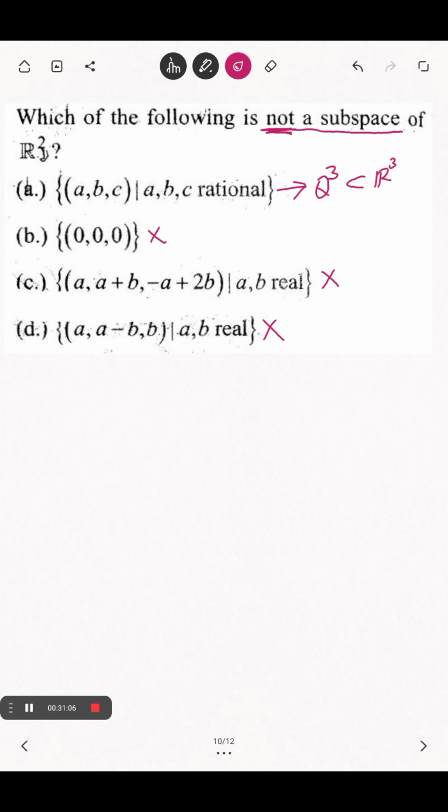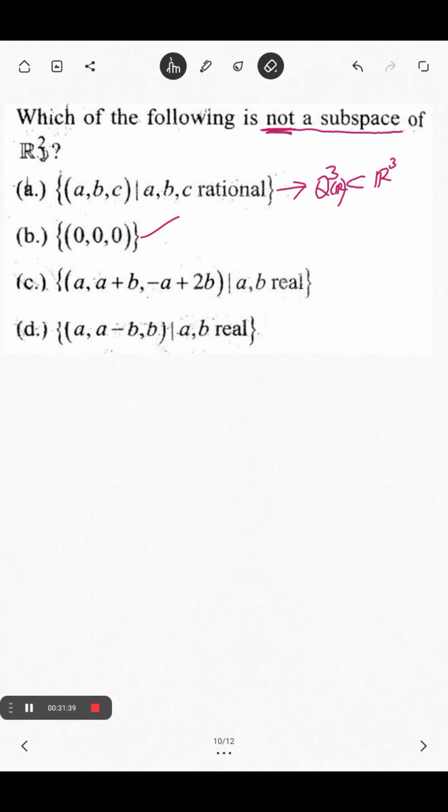Because Q3 itself a vector space over R, and Q is subspace of R, so Q3 is a subspace of R3. Or you can check as formal theorem. 0, 0, 0, this is also a subspace of R3. This is trivial subspace.